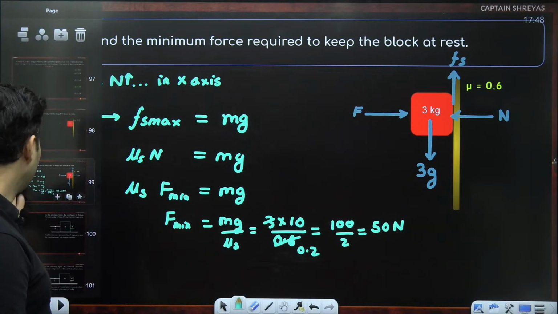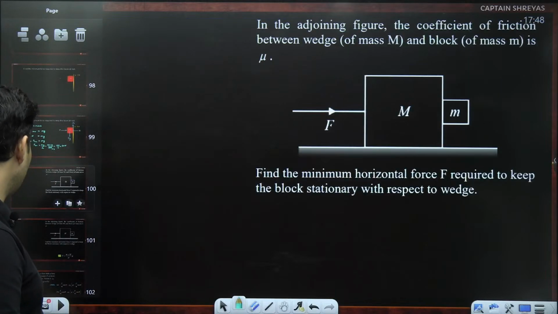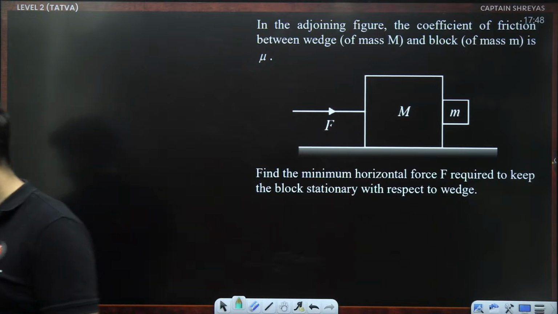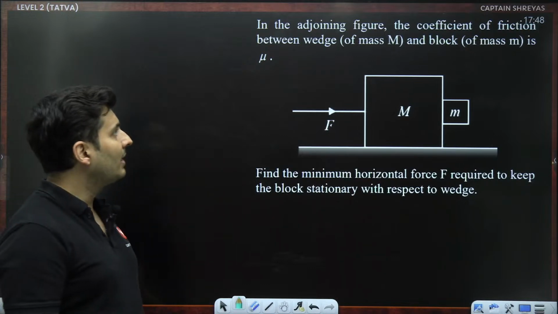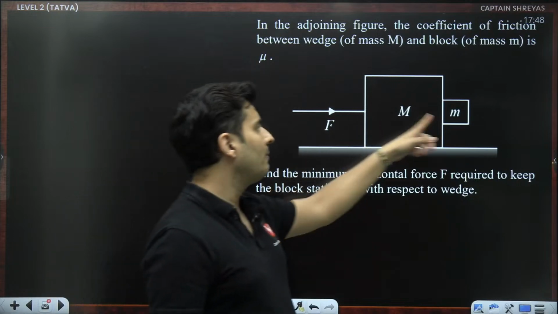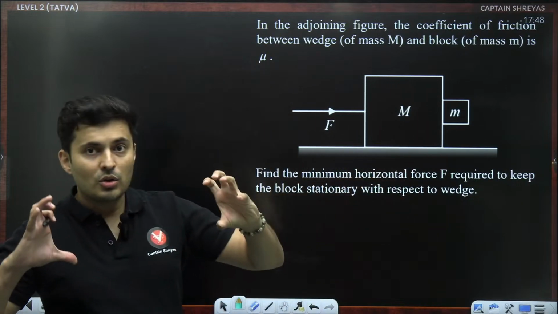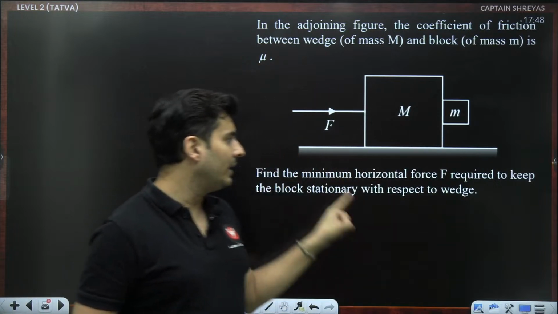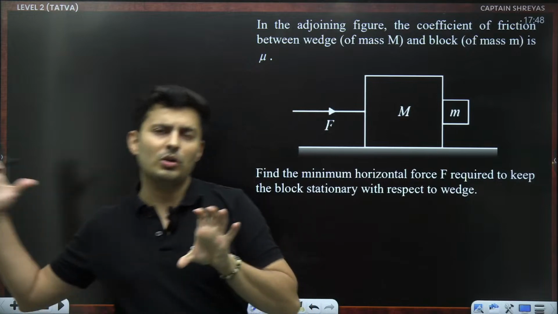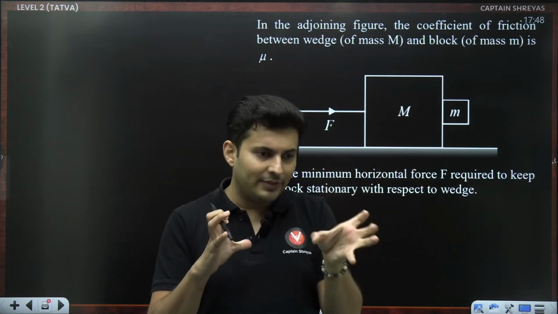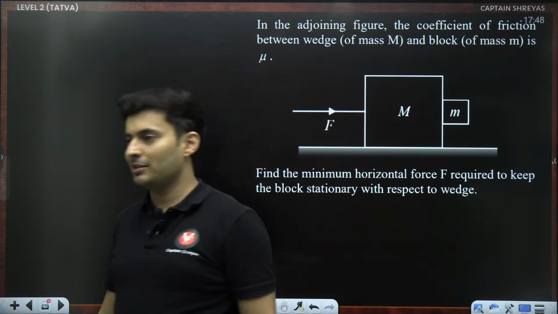Great. Let's move to the next kind of question, which is also very, very interesting. Let's have a look at it. In this particular figure, coefficient of friction is given between the mass m and M. So you are pushing both the blocks by applying a force, but this block is not falling down. Why is it not falling down? Because you applied enough force, so that mass has enough friction to hold it against that vertical surface.